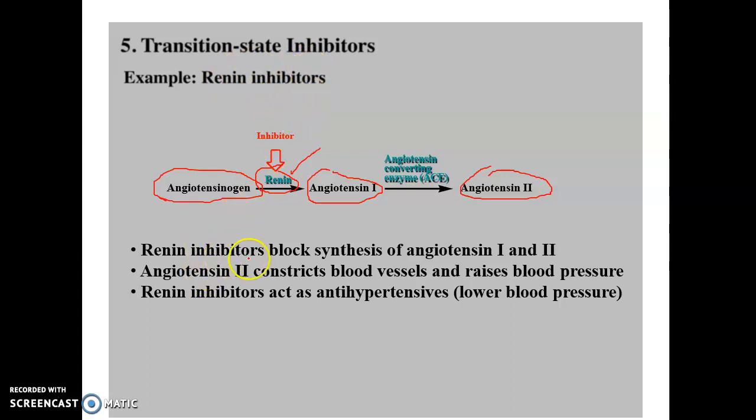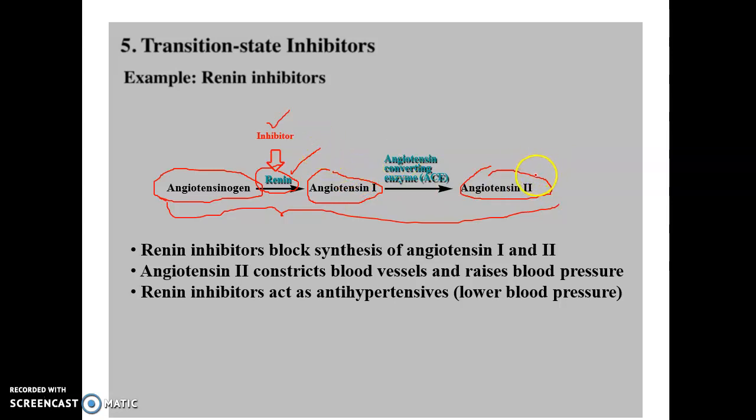So renin inhibitors block the synthesis of angiotensin 1 and 2 from angiotensinogen. Got it? The renin inhibitor blocks the complete synthesis process from angiotensinogen to angiotensin 1, so the formation of angiotensin 2 is also blocked by this inhibitor.